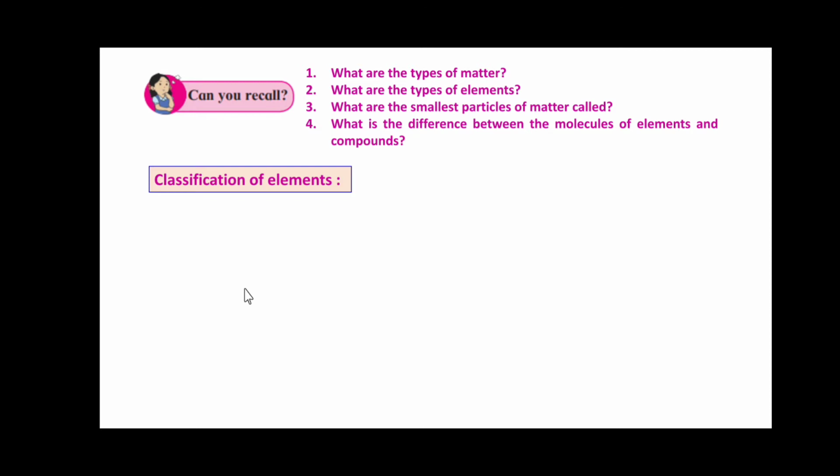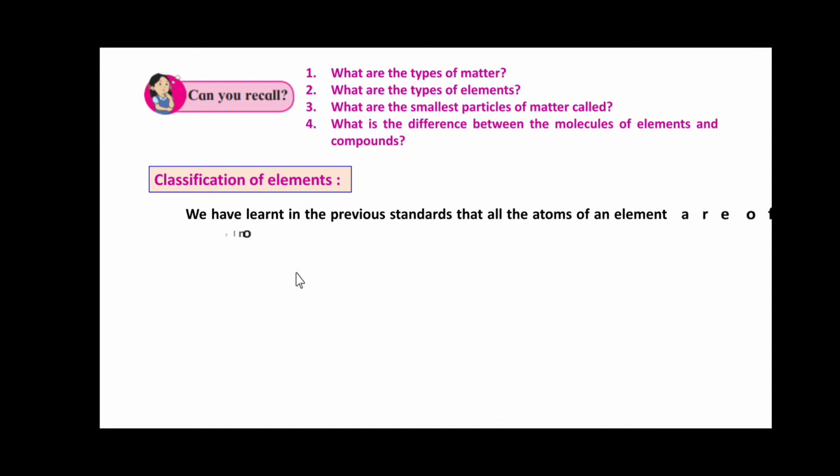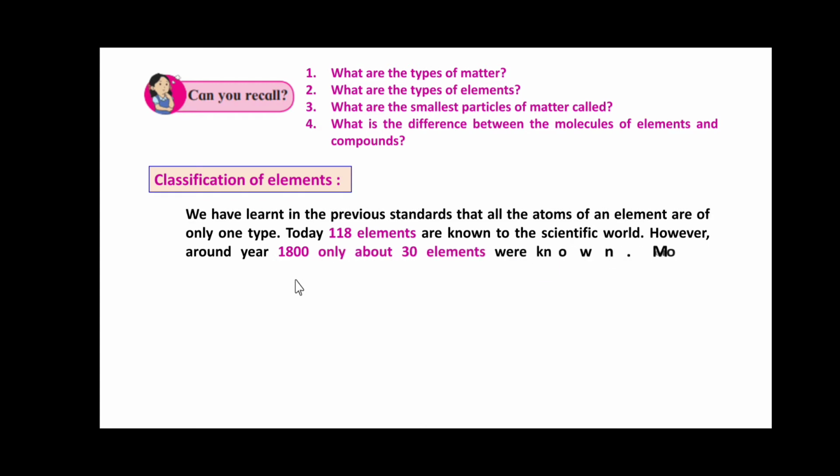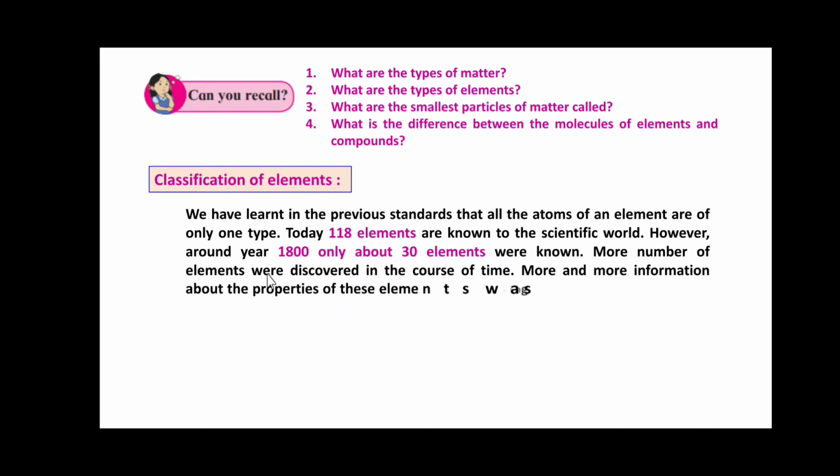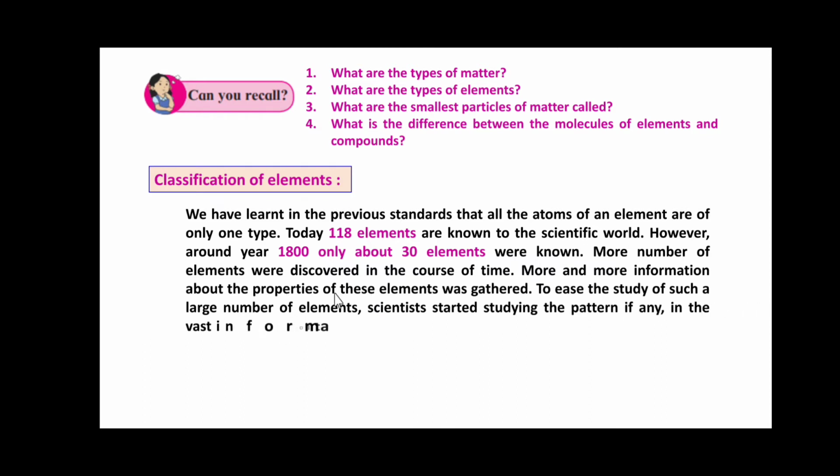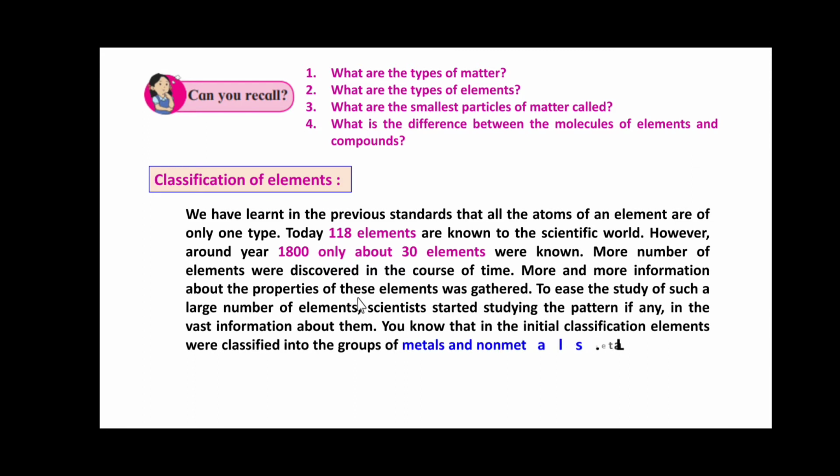Friends, in your home also you can see how important classification is. Your mom in the kitchen certainly plays an important role in classifying the different utensils and foodstuffs. In a similar manner, we have learned in the previous standards that all the atoms of an element are of only one type. Till today, as per the syllabus, 118 elements are known to scientists. However, around the year 1800 only about 30 elements were known. More elements were discovered in the course of time, and more and more information about their properties was gathered.